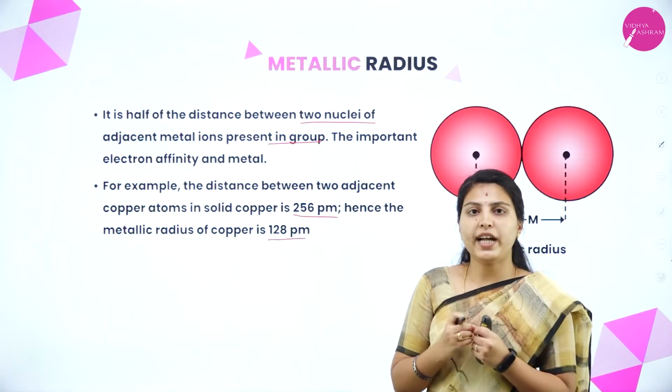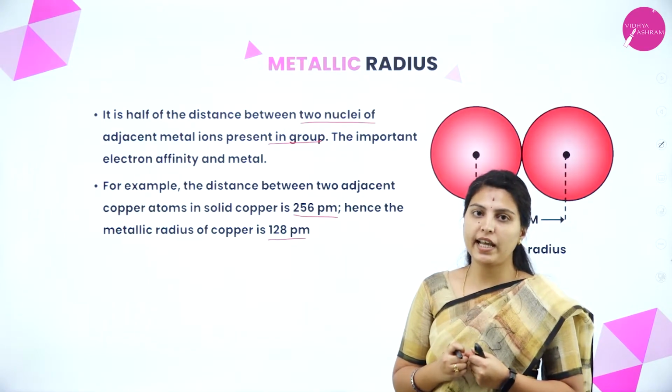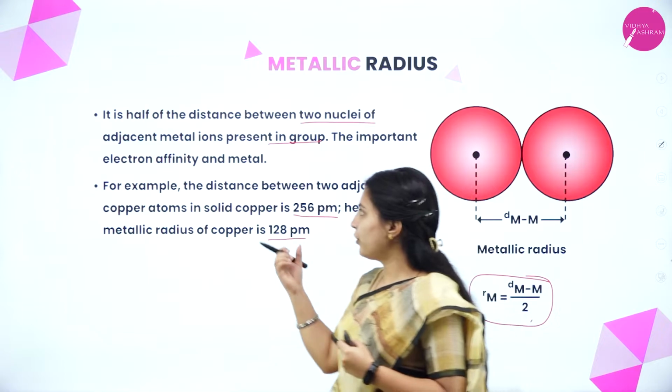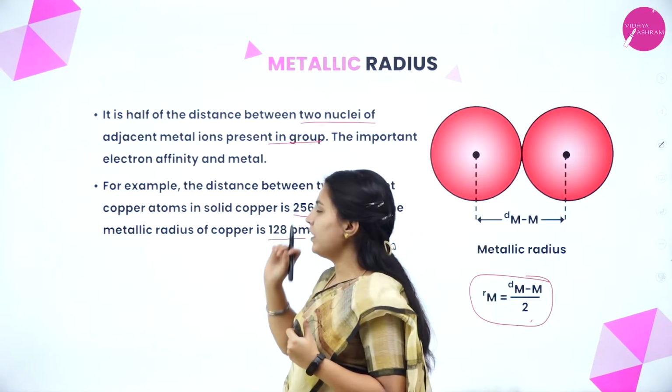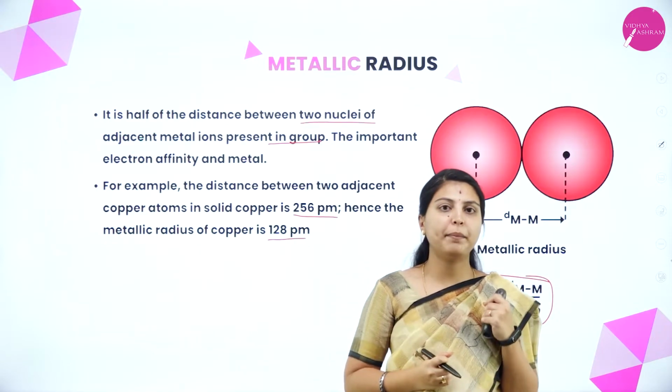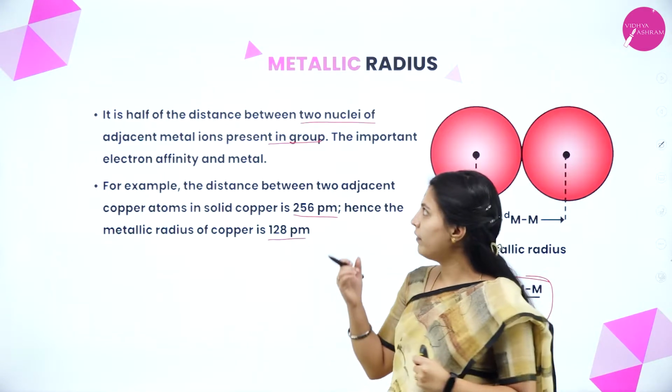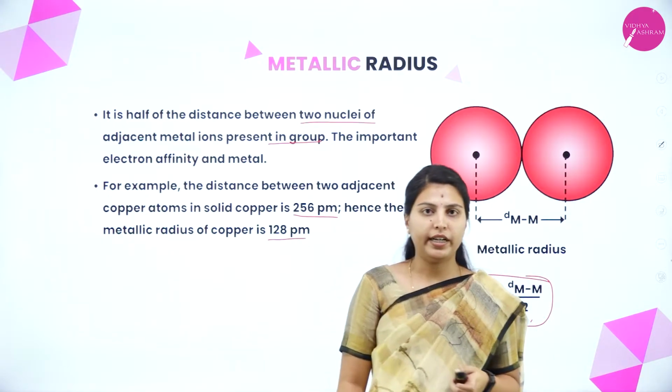Here, to be adjacent, the important character of the atom is that it should have the electron donating property and the atom should be a metal atom. That time only we can see the metallic radius.